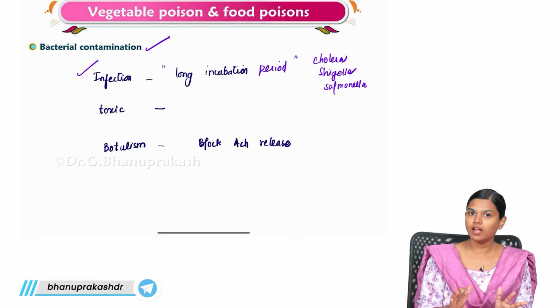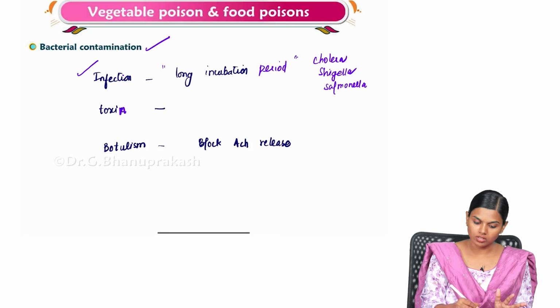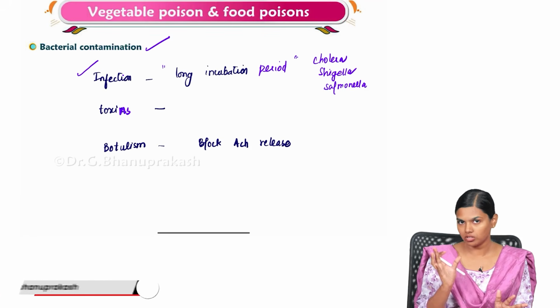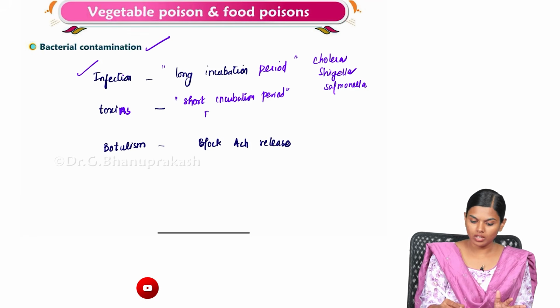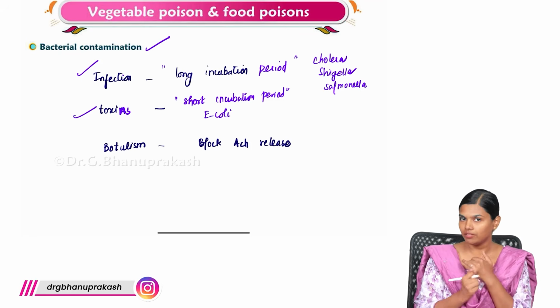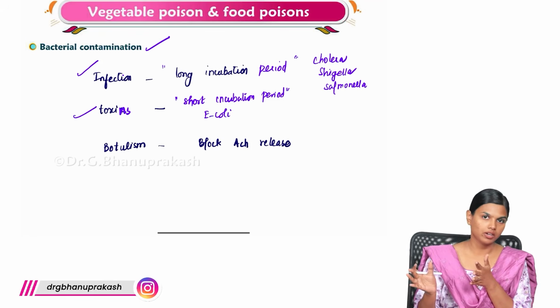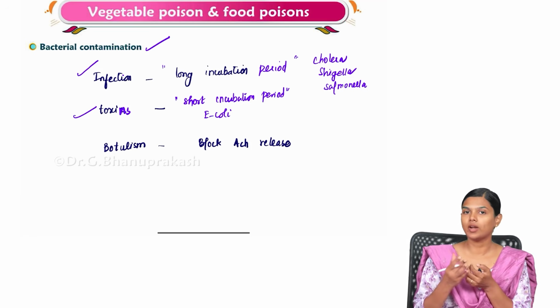But if the bacteria have been in the food for a very long time and have already produced and excreted toxins into the food, you will have a short incubation period, mostly with E. coli. So if it is simply infected, you will get symptoms after a long incubation period. If it has been there for a long time and has produced toxin also, you will get all the symptoms within 24 to 48 hours.